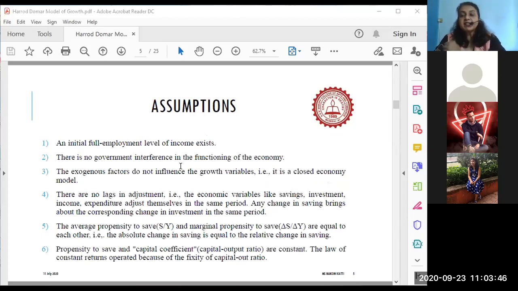Yes, they believed that supply is more important than demand. And what was their famous statement? Supply creates its own demand.